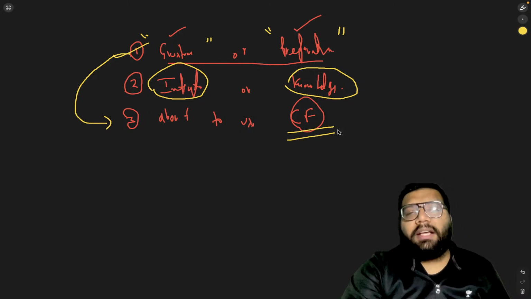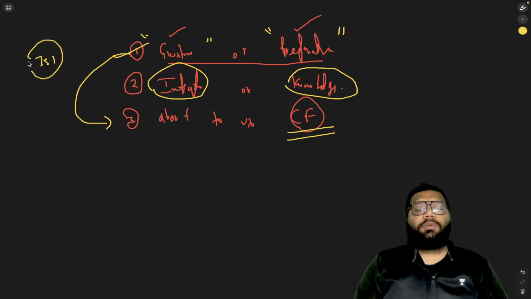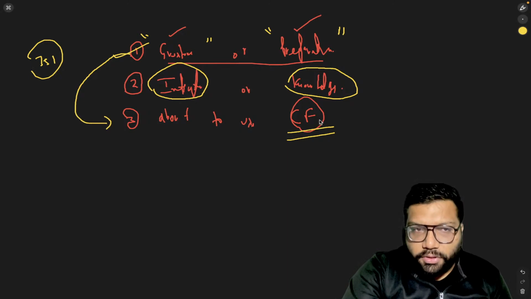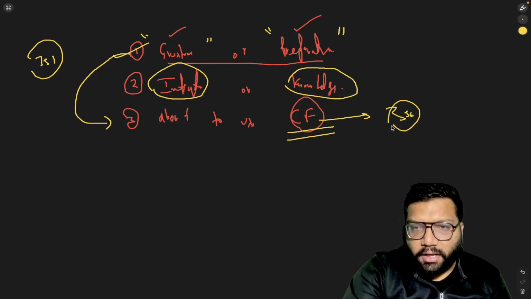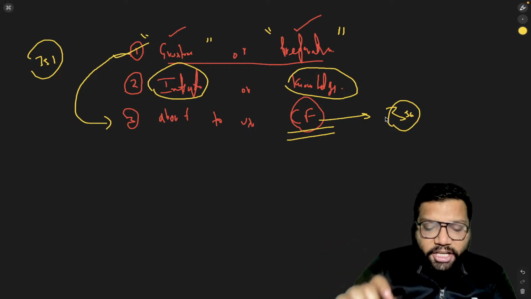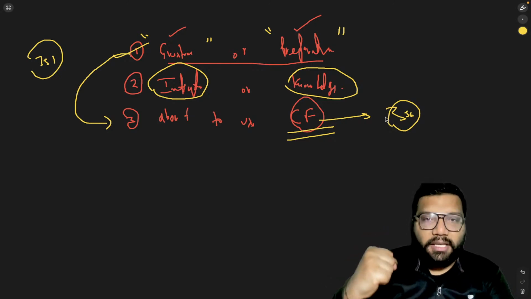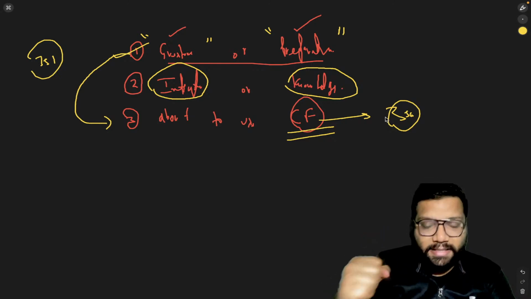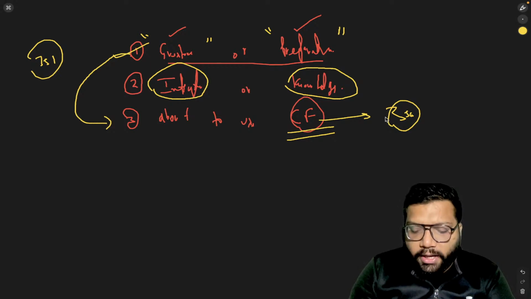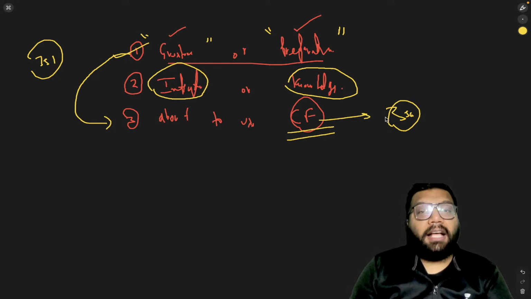Now coming to what is criminal force, section 351 deals with the concept of assault, criminal force defined in section 350. Now let's take an example. Illustration: if A shakes his fist at Z, intending or knowing it to be likely that he may thereby cause Z to believe that A is about to strike, then A has committed an assault.